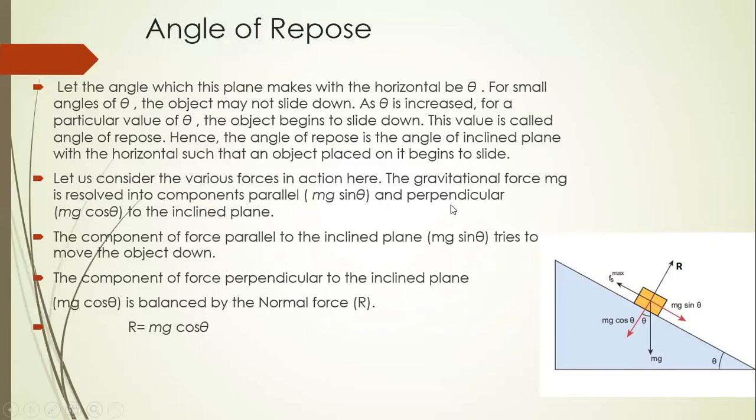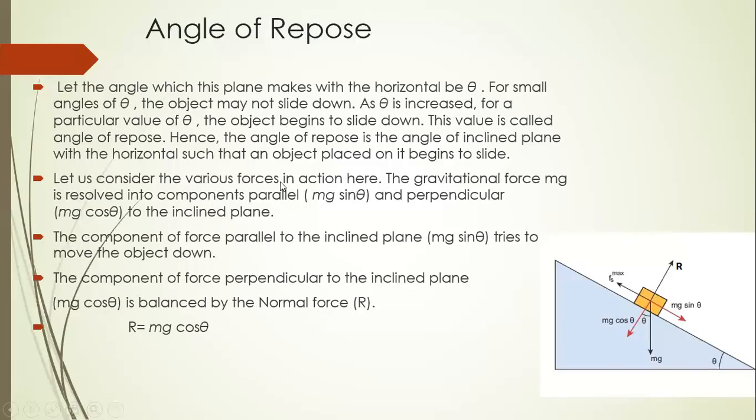If the value of theta is increased, for a particular value of theta the object begins to slide down. And when the object begins to slide down, this value is called the angle of repose. Hence, the angle of repose is the angle of inclined plane with the horizontal such that an object placed on it begins to slide.